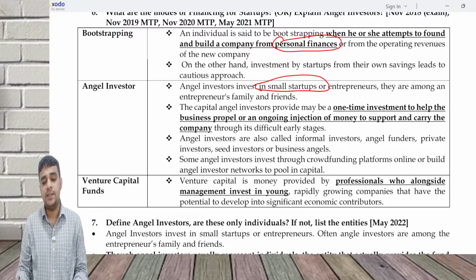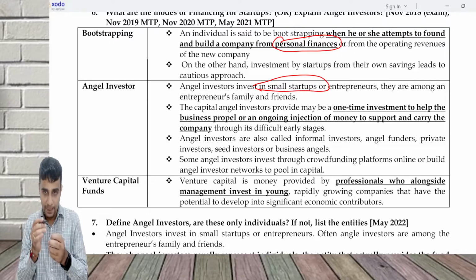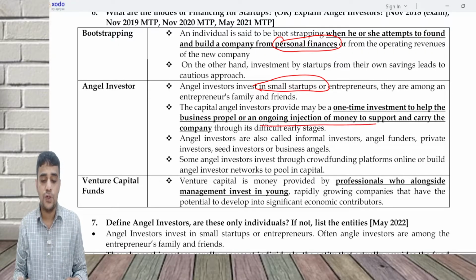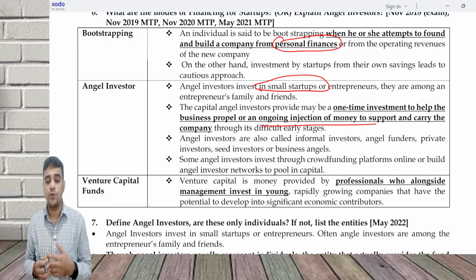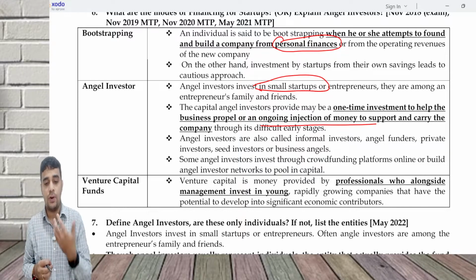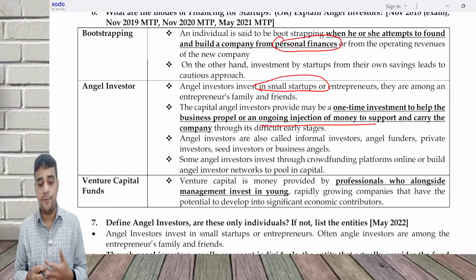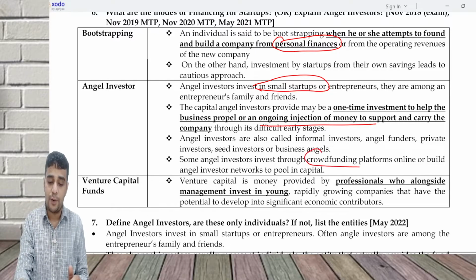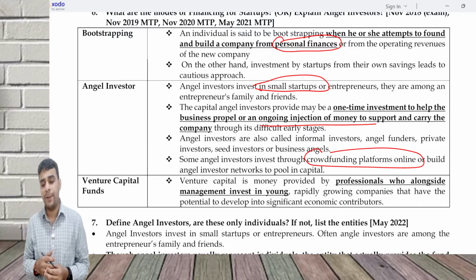The capital from angel investors may be a one-time investment which will help the company kickstart, or it could be an ongoing infusion of money. Most of the time these angel investors could be known people. Angel investors are also called informal investors. They could be among the entrepreneurs, family and friends. Sometimes you can also invest through crowdfunding platforms, and angel investors may invest their money through them.